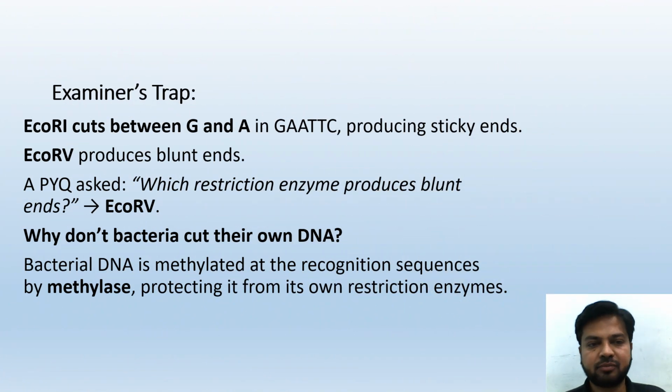Moving on, examiner's trap. EcoRI cuts between G and A in GAATTC, producing sticky ends, and EcoRV produces blunt ends, and it cuts between T and A. You should remember that one. A previously asked question in NEET is which restriction enzyme produces blunt ends? That is EcoRV, blunt ends, and it cuts between T and A.